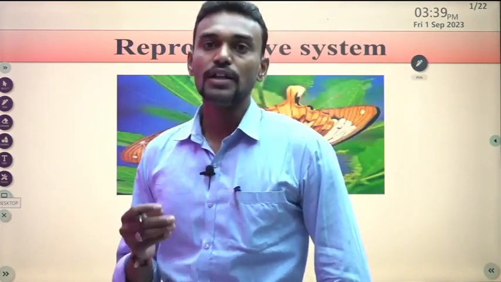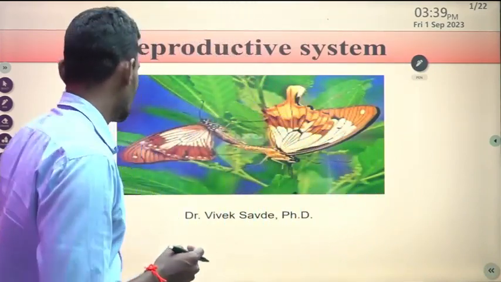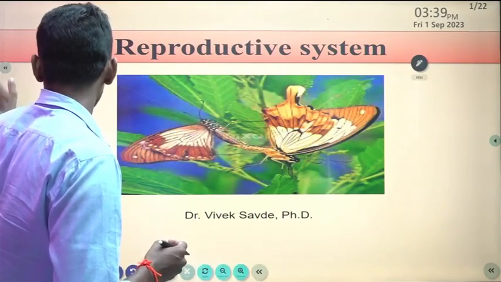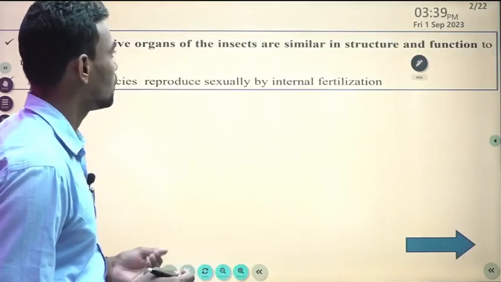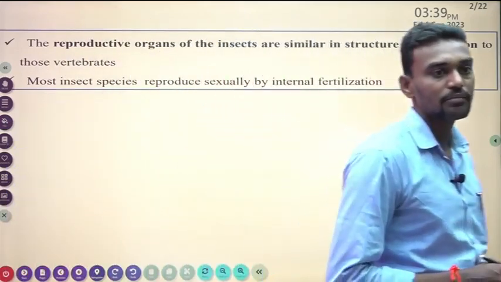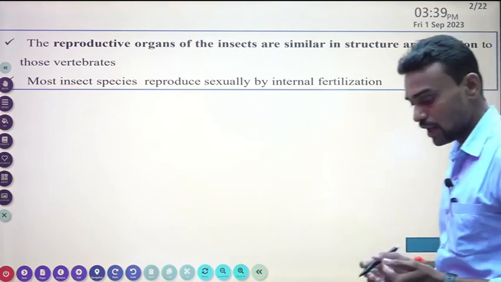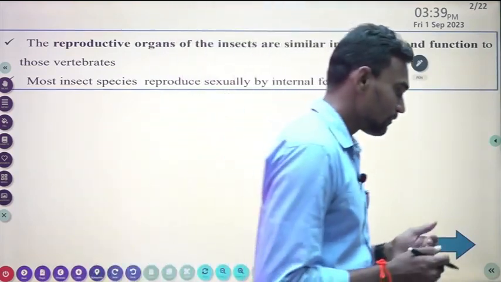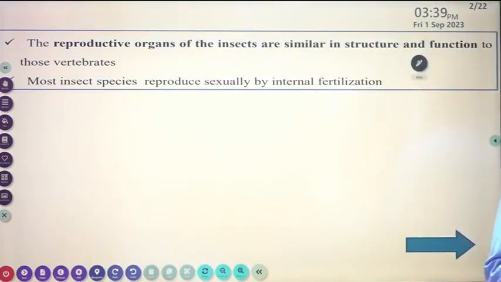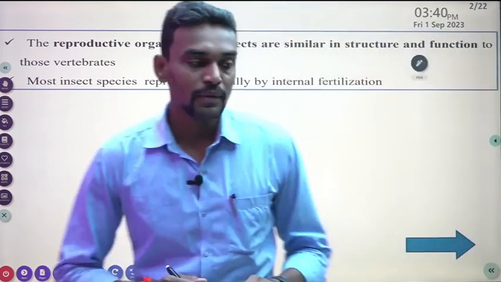So let's start with the first, the male reproductive system. But before going to this topic, we have to understand what actual reproduction is. Reproduction is nothing but the multiplication of a particular organism, with not much difference from vertebrates; insects are similar in structure and function to vertebrates also. So most insect species reproduce sexually by internal fertilization.